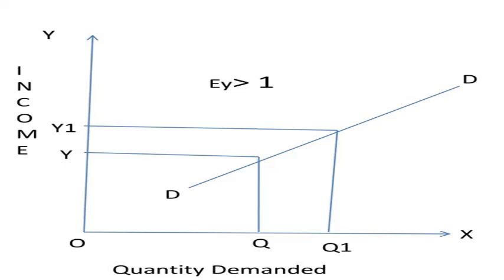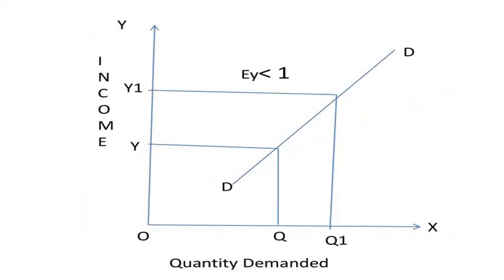So, coming to the next one, income elasticity less than unity. When income increases, quantity demanded also increases, but less than proportionately. In this case, EY is less than 1. An increase in income from Y to Y1 brings an increase in quantity demanded from Q to Q1. But the increase in quantity demanded is smaller than the increase in income. Hence, income elasticity of demand is less than 1.